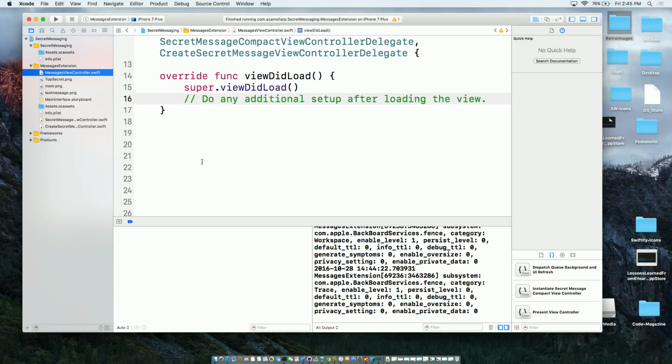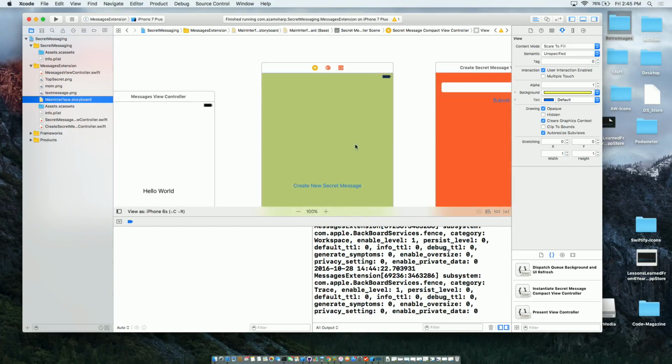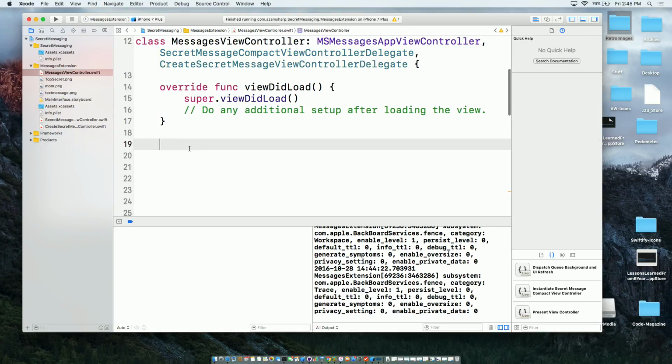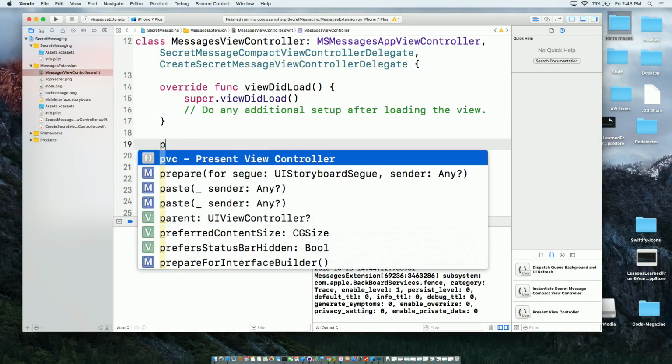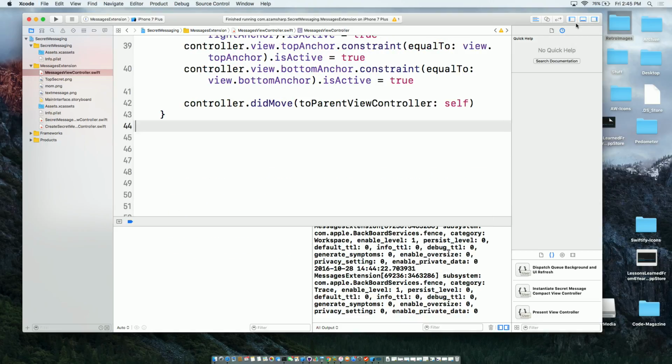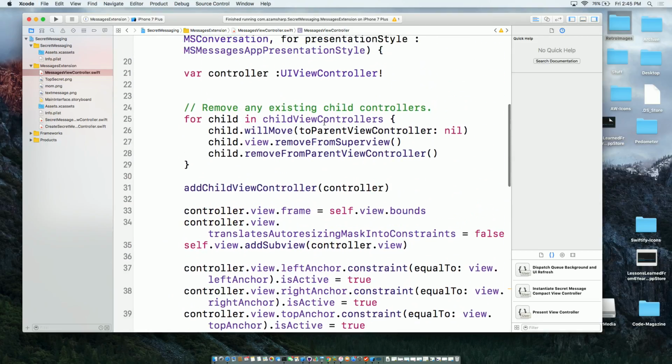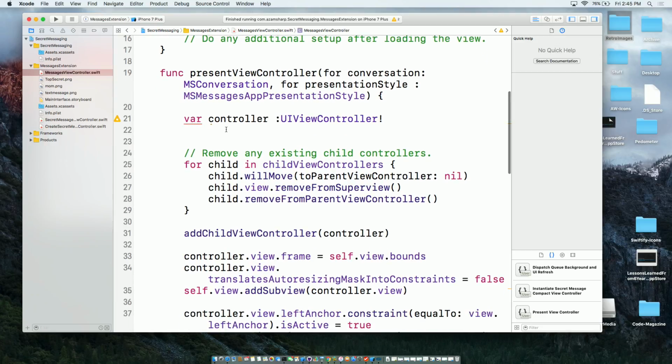So what I'm doing right now is injecting this guy over here, the yellow one, which is just saying create a new message, into the bottom portion of the screen, the compact portion, when the app actually launches. Now there is a bunch of code involved in that, so I'm just going to say present view controller. I already have that. And this is not injecting anything. Well, it's injecting, but it's not going to do anything at this point, because I'm not telling it what controller I want to inject. All right, so I need to make the controller.